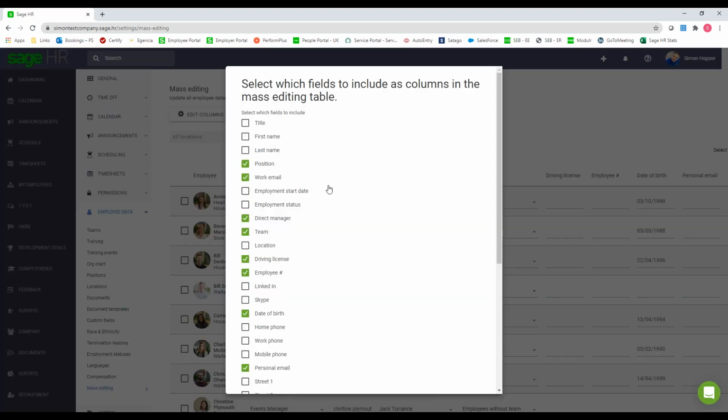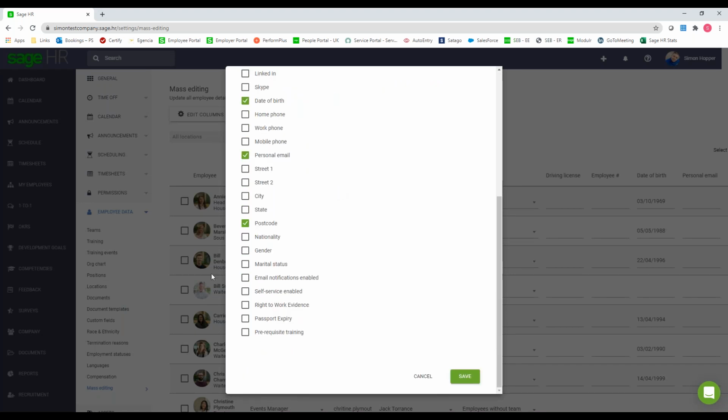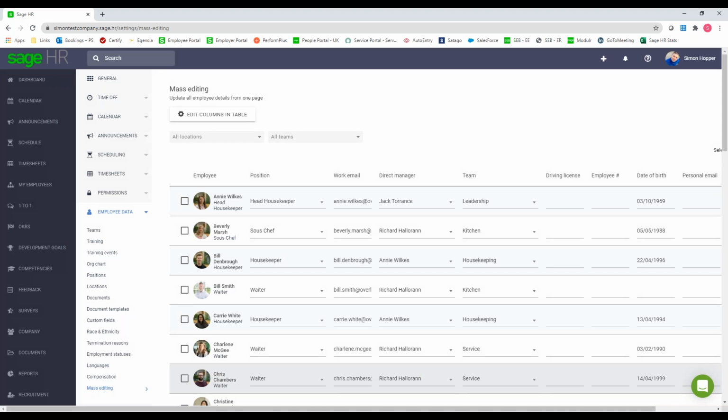You can also edit the columns at the top as well. So if there's other fields that you want to include in that table, you can just tick which ones you want to include. One thing to note at the bottom here, I've got 3 fields: right to work, passport expiry, and the prerequisite training. Now these are custom fields. So not only do you get all the default fields in the program, but you can add your own fields into the system as well.